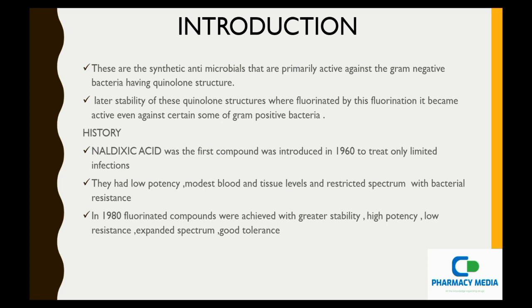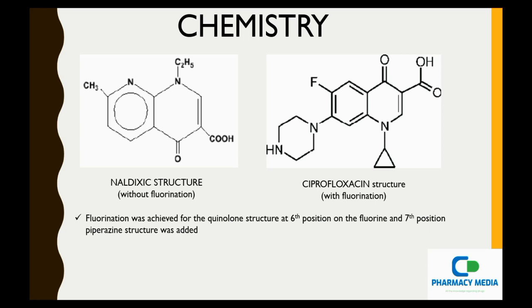In 1980, the fluorinated compounds were achieved, which had greater stability, good tolerance, high potency and low resistance to the bacteria, and an expanded spectrum. Coming to the chemistry part, nalidixic acid is a quinolone compound, whereas the ciprofloxacin structure is a fluoroquinolone, which means in fluoroquinolones at the 6th position a fluorine has been added, which increased the stability of the compound and showed greater potency with a high efficacy rate, good tolerance and a very broad spectrum.